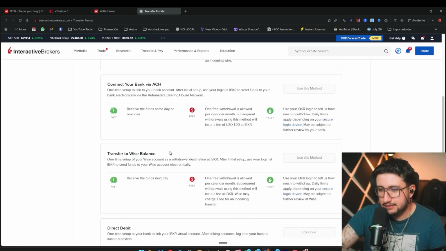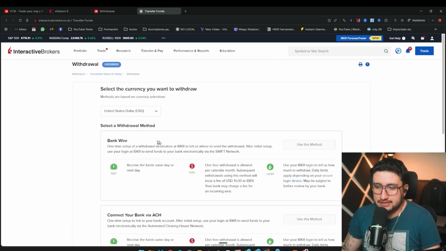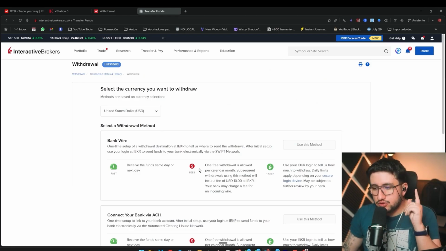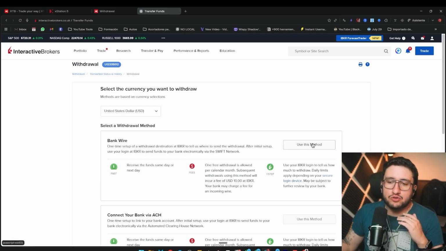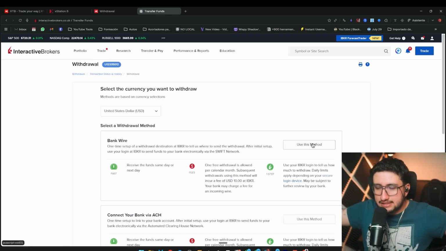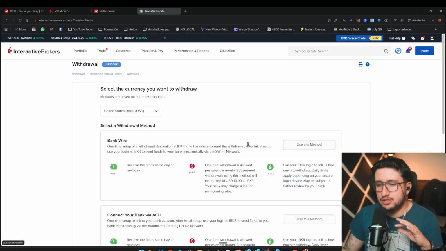Just as we can deposit, we can also withdraw, but obviously there are fees. And let's say the most traditional and easiest way would be a bank transfer. We also set it up and send it. The good thing is that there's one monthly withdrawal that's completely free. After that, they charge us $10 and we can withdraw to any bank account in the world that accepts dollars. It doesn't necessarily have to be a US account, so that's a huge advantage.